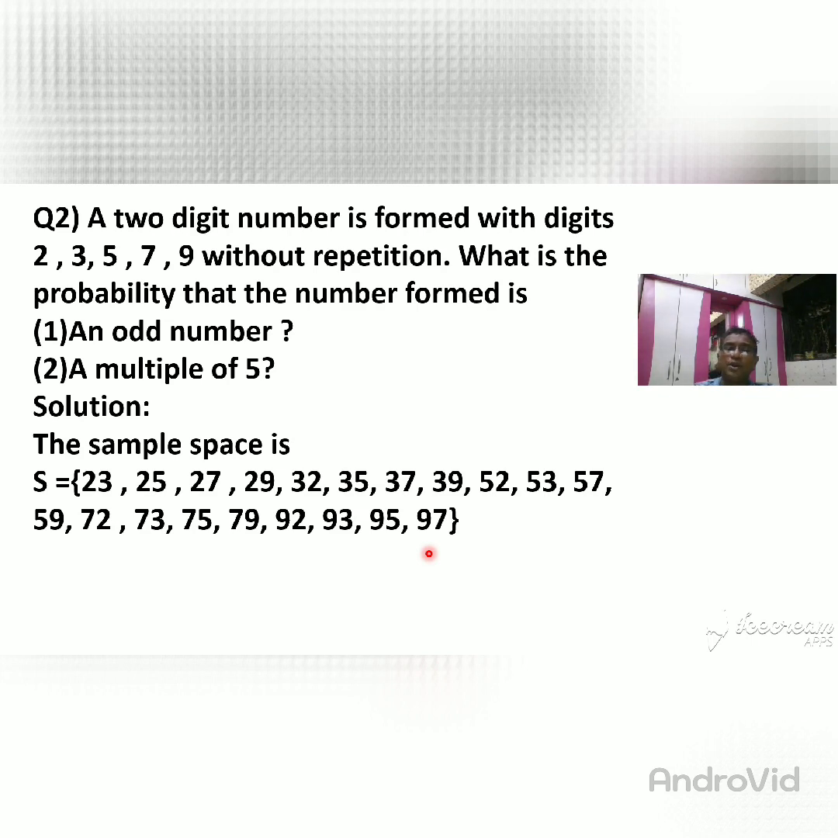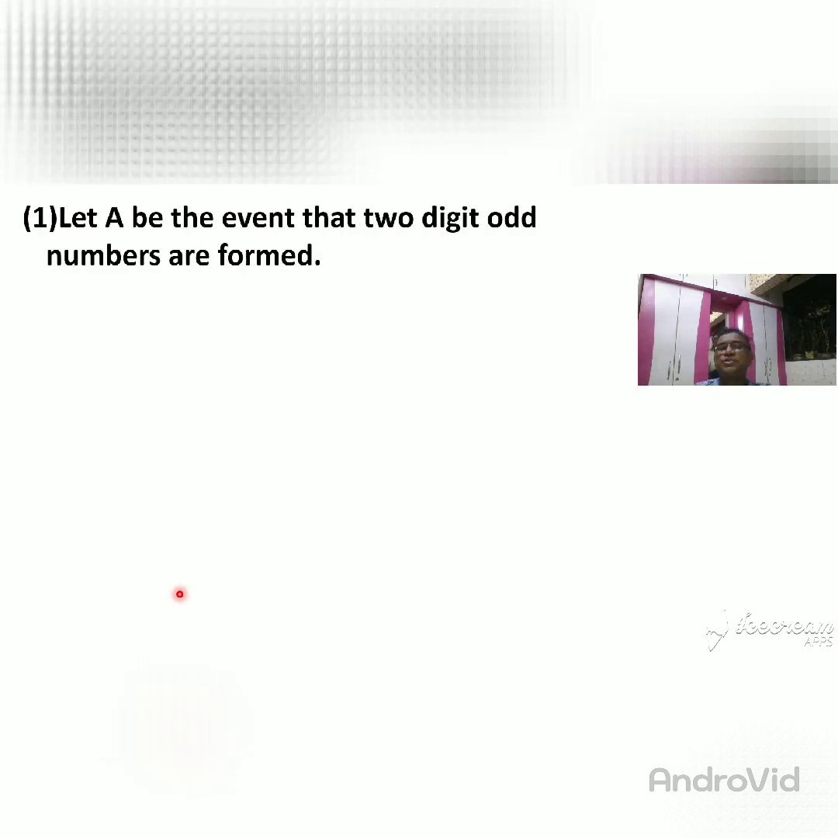Then we can write the number of S. So see, the number of S is equal to what? 20. So that is written here: number of S is 20. So we are going towards the first event. So what will be the first event?